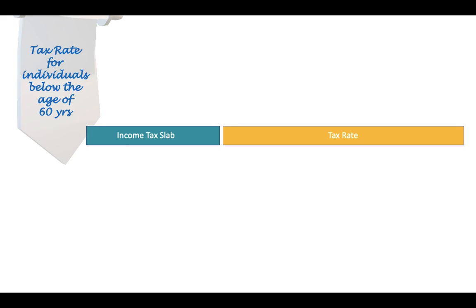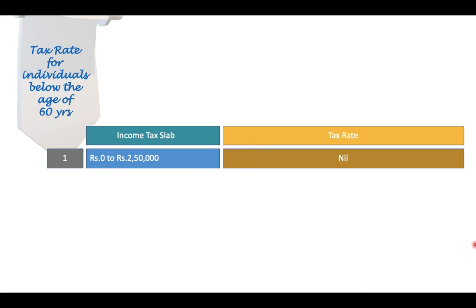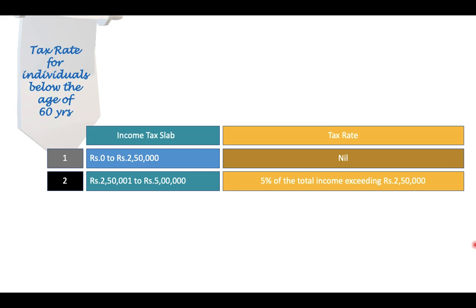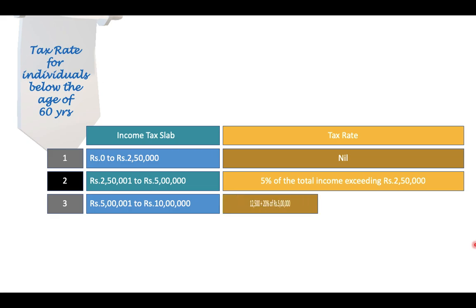So, the tax liability of an individual whose age is less than 60 years. Up to 2,50,000, their tax liability is nil. From 2,50,000 to 5 lakhs, they are supposed to pay tax at the rate of 5%. And for the income between 5 lakh 1 to 10 lakhs, they are supposed to pay at the rate of 20%. And for the income between 2,50,001 to 5 lakhs, they are supposed to pay at the rate of